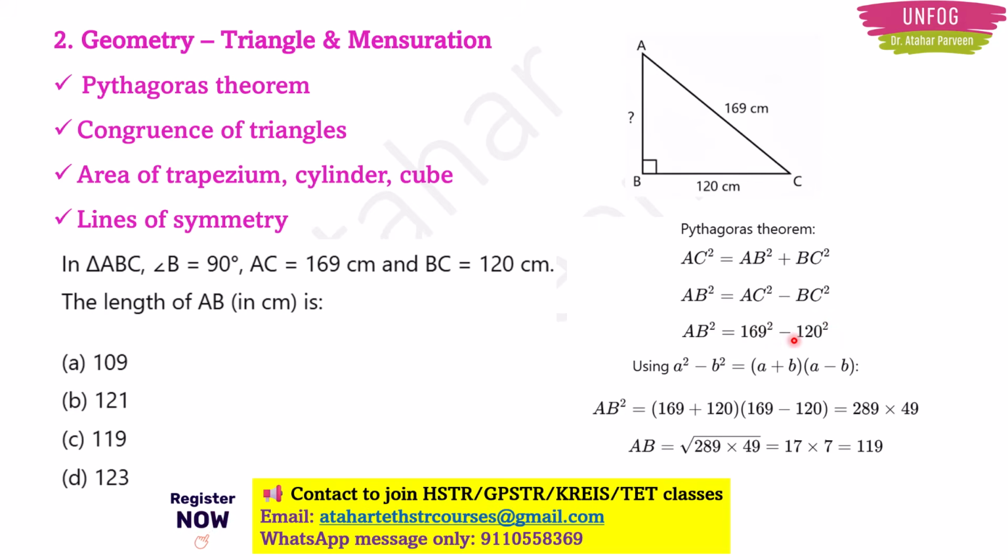Seeing this, something should come to your mind: this looks like the a square minus b square formula, because you have less time to do calculations, right? So don't square the numbers and sit there. Directly use shortcuts like this, then only you will save time and reach the perfect answer within no time. So by seeing this you should understand that it looks like a square minus b square. So apply (a plus b) into (a minus b), reach the final answer, and with the square root you will get the value of AB. Now we are getting 119 centimeter. So option C will be the correct answer for this particular question.